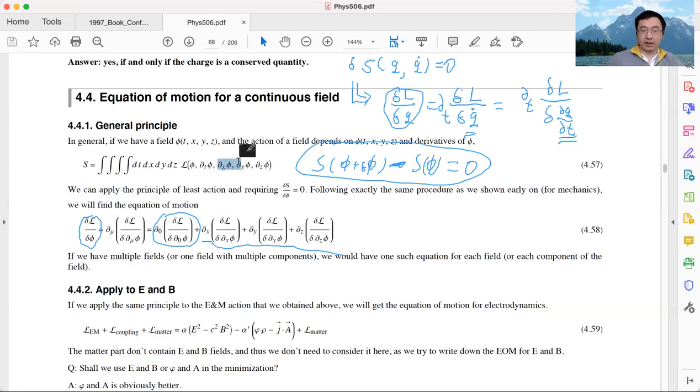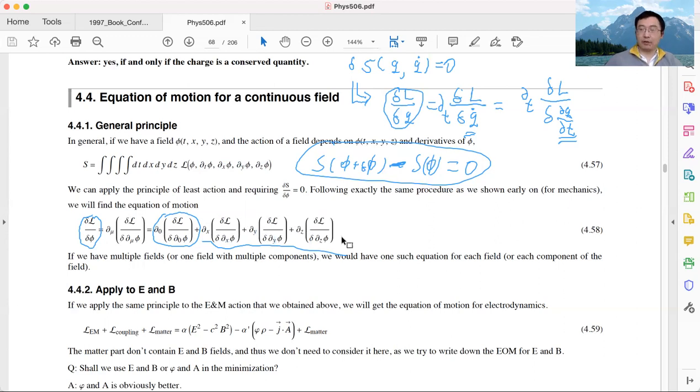For the field phi, we not only have a time derivative, we also have an x derivative, a y derivative, and a z derivative. All these terms look exactly the same as the time derivative term. There is one time derivative here and one here. For the second term, you just replace the time derivative by the spatial derivative. If you replace it by the y derivative, you get this term, and with z, you get this term.